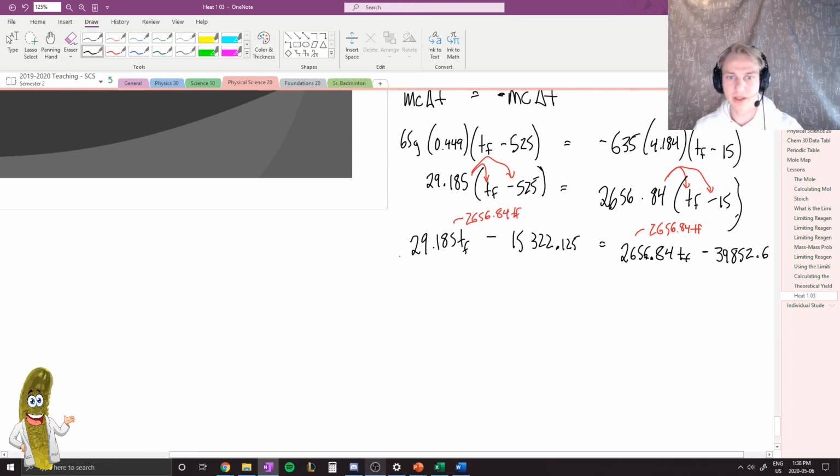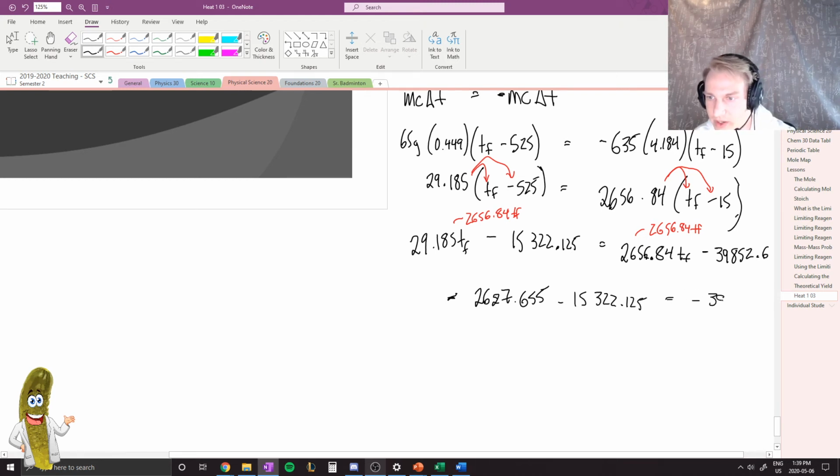So I'm going to combine my like terms, 29.185 minus 2,656.84 leaves me with a value of negative 2,627.655. And I still haven't dealt with this 15,322.125, which is equal to now negative 39,852.6.